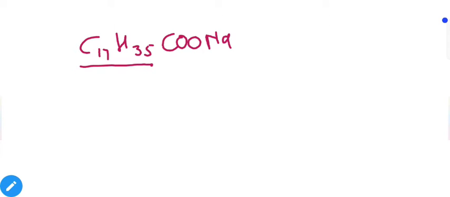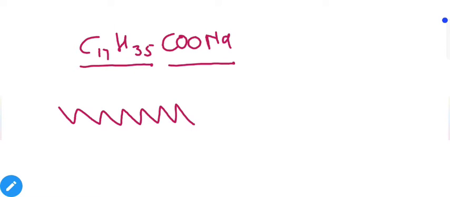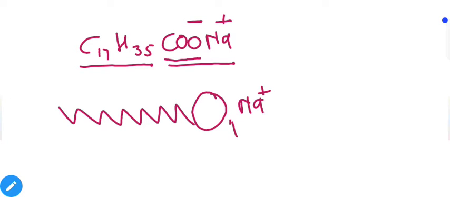C17H35COONa. C17H35 is a hydrocarbon chain. We can simply represent it with a zigzag line, and at the end of this line we have a COO minus ion, and with this minus ion an Na plus ion is attached via an ionic bond. So we have COO minus and Na plus attached with it. Here we have ionic bonding.